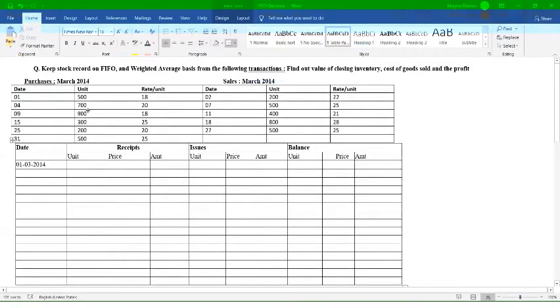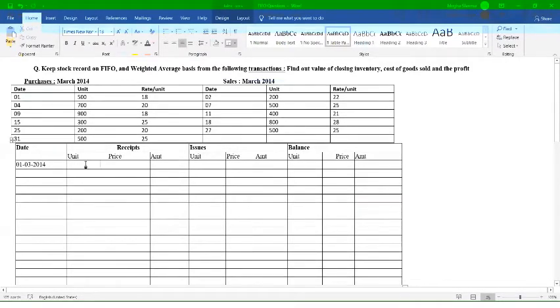Now on 1st March you have done the purchase. So we will write over here the units, how many you have purchased, and the price of that unit, that is 18. If you multiply your 500 units with 18 rupees per unit, how much will you get? 9,000. So this we have written on the receipt side because this is your purchase.